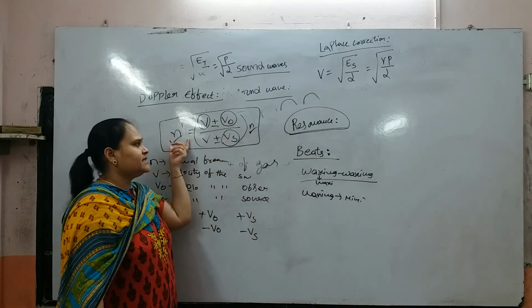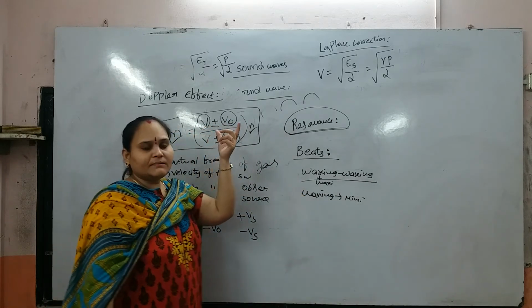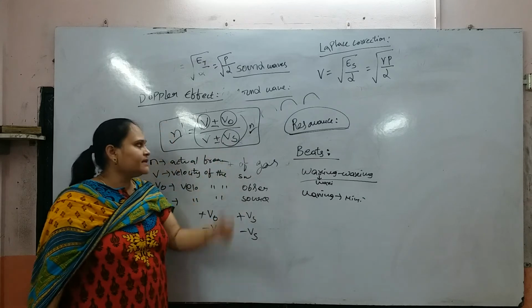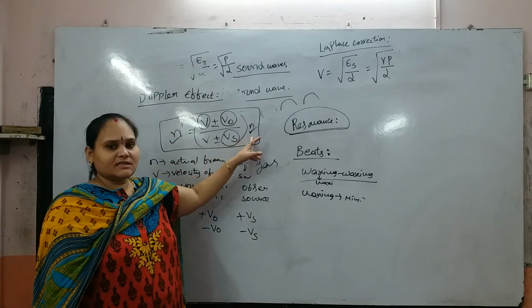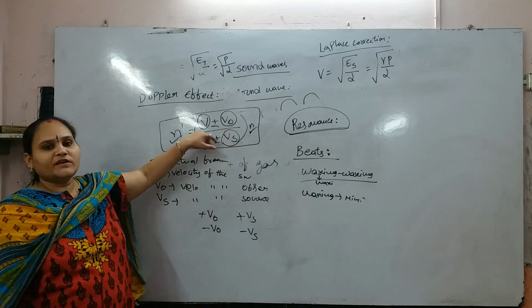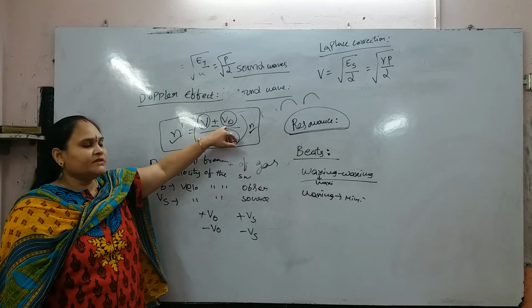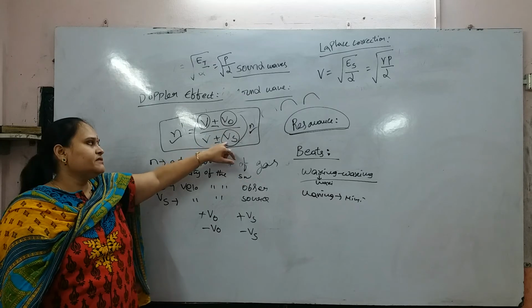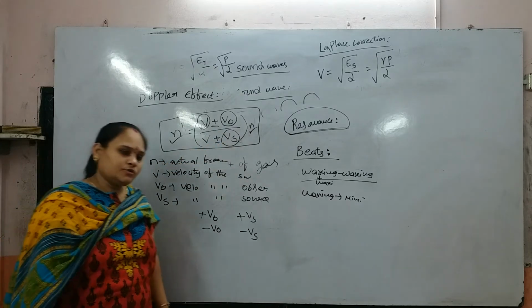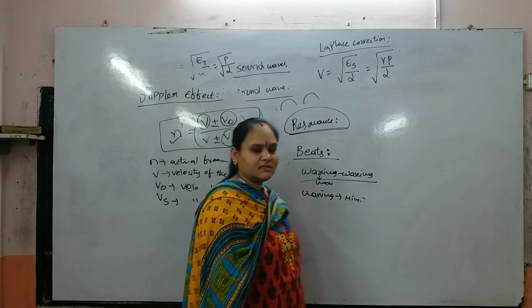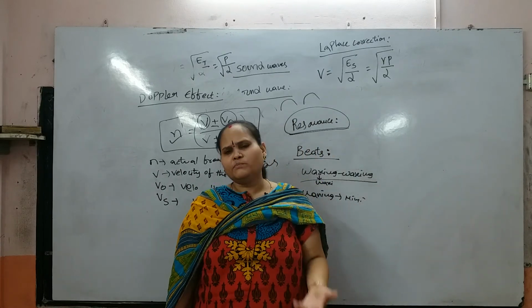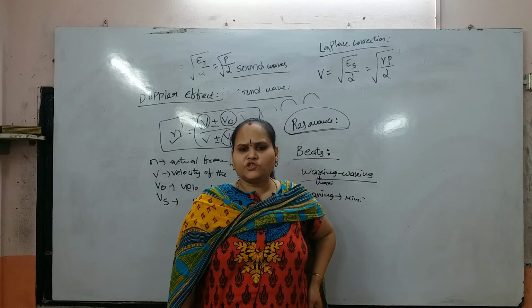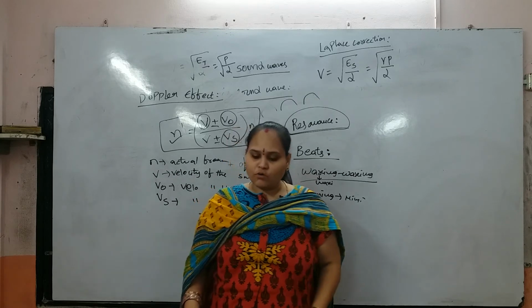The formula is n dash equals (V plus or minus V naught) by (V plus or minus Vs) into n. These are the important points of our first chapter, waves and sounds.